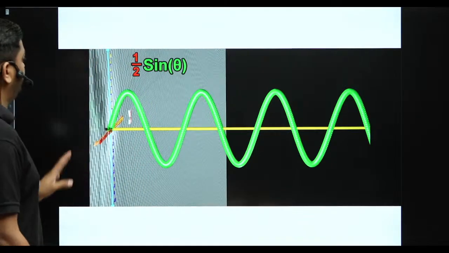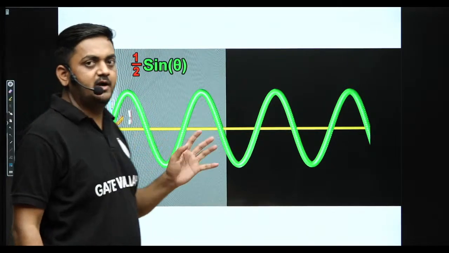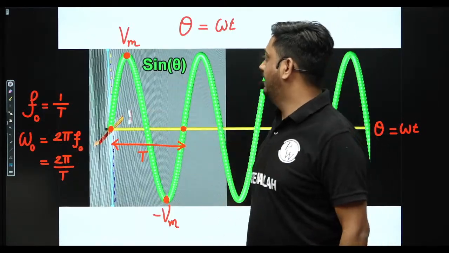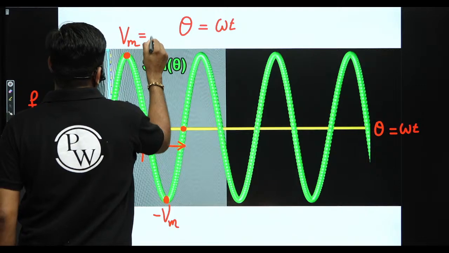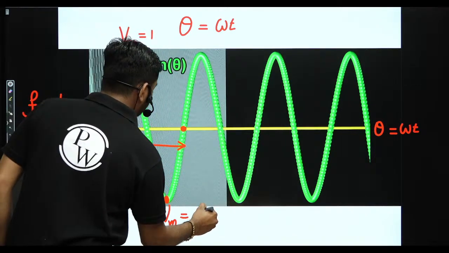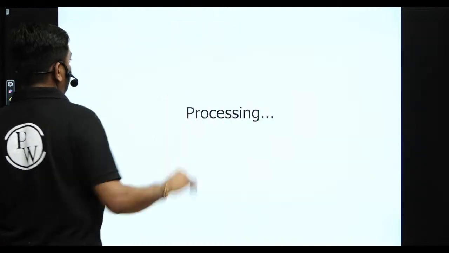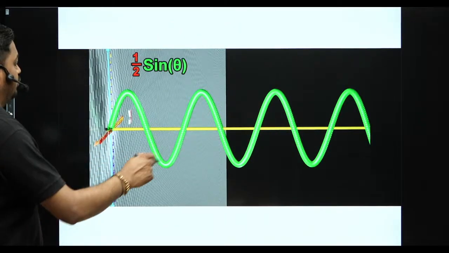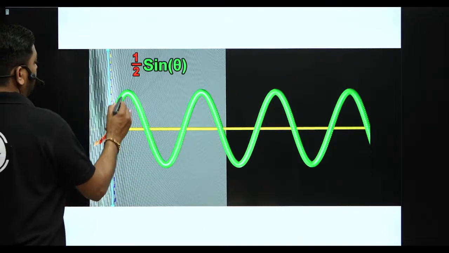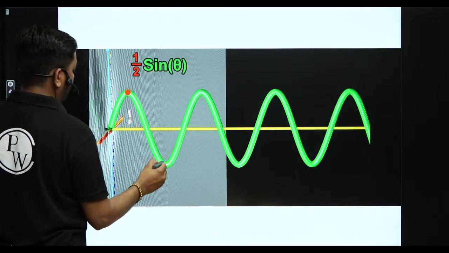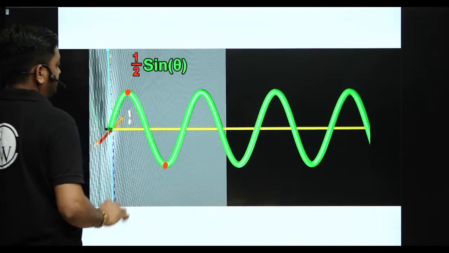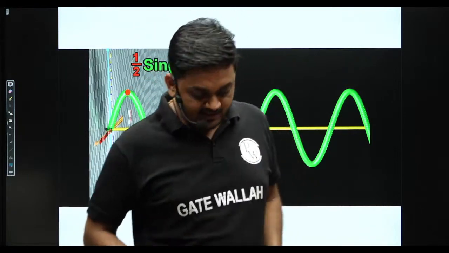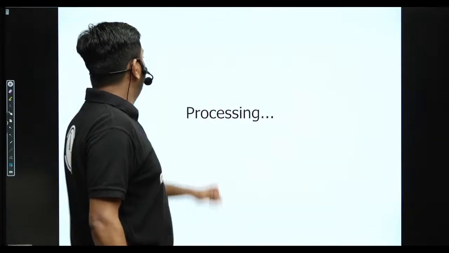Now here I am changing the amplitude, guys: 1 by 2 sine theta. The previous signal was a simple sine theta having amplitude Vm, suppose 1 volt, and here this is minus 1 volt. Now let us consider changing the amplitude. Again it is a sinusoidal signal with the same frequency. There is no change in frequency, only a change in amplitude. Now this peak amplitude is 1 by 2, and on the negative side it is minus 1 by 2, guys.